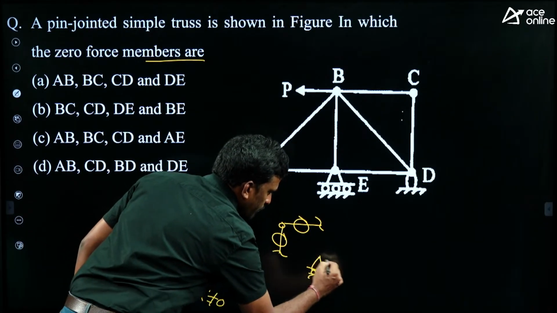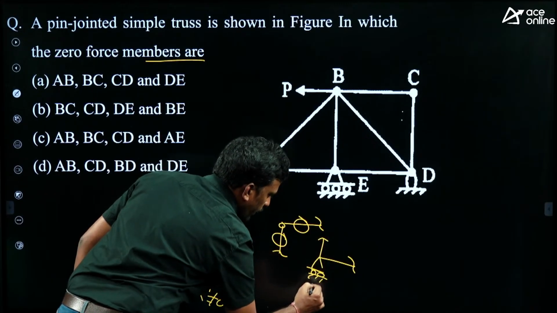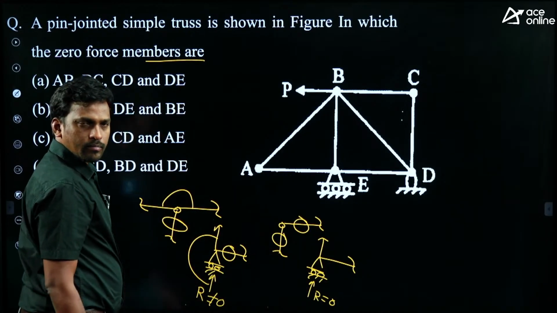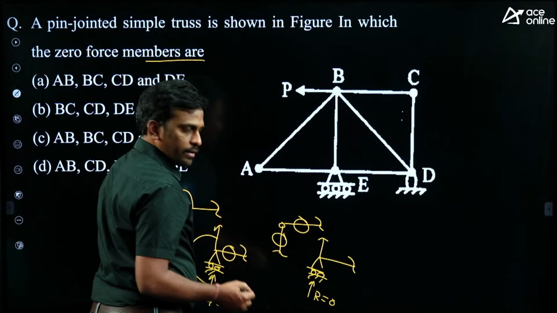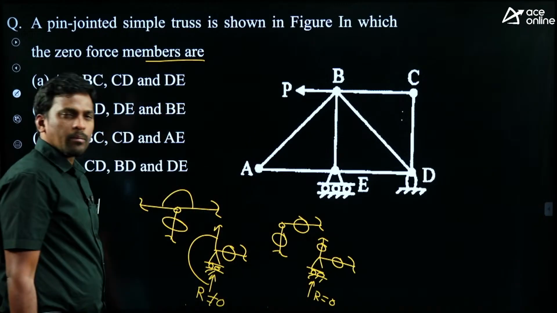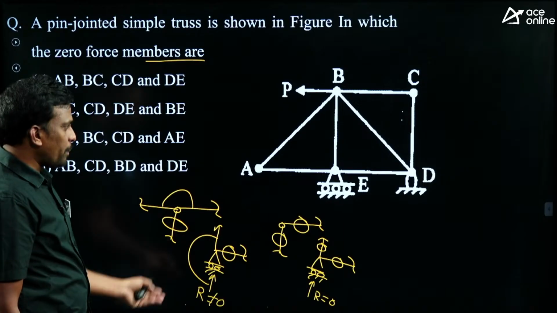for the same support, if the vertical reaction is 0, then don't consider 0 reactions, right? Don't count this as a member. Then how many members? 1, 2, and these 2 are in different lines, so the force in both the members is 0. Now apply these shortcuts here.